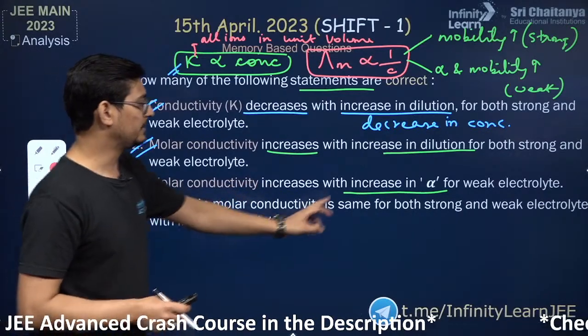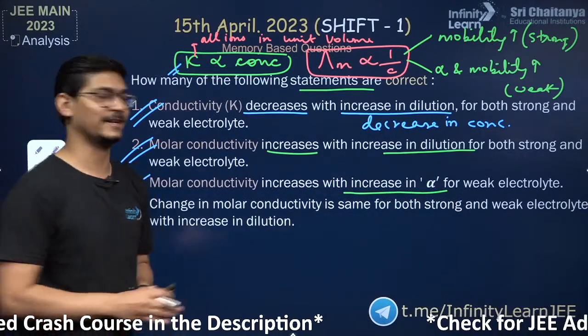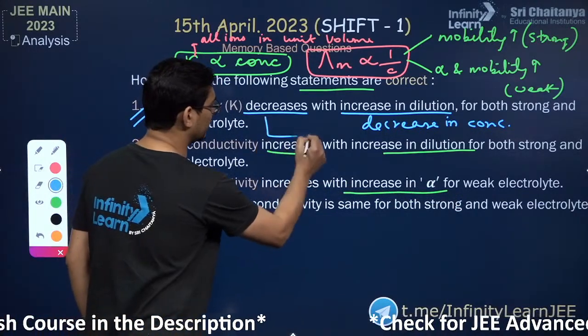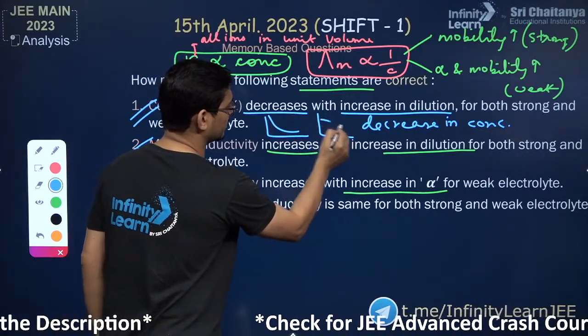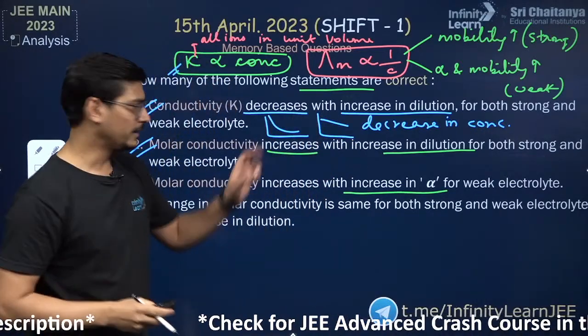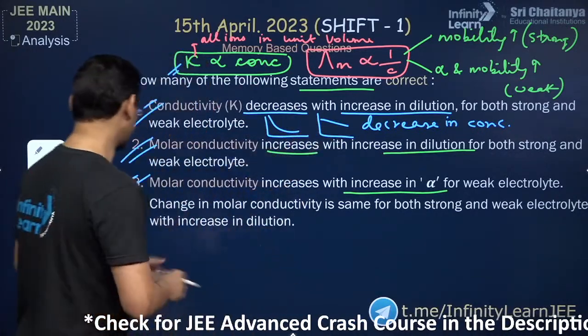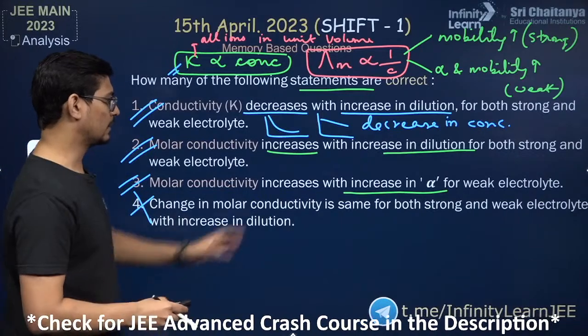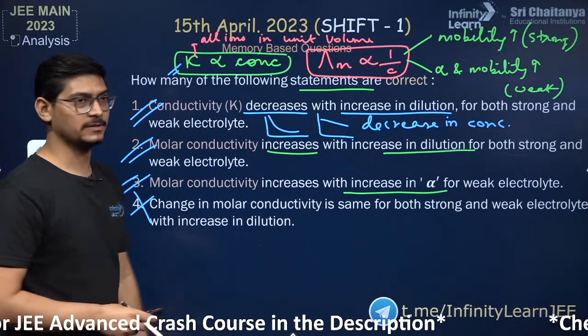Change in molar conductivity is same for both strong and weak electrolyte? No, this is not correct, right? Remember, for weak electrolyte, the graph goes like this. For a strong electrolyte, the graph goes like this. For weak electrolyte, it is like this, okay? For strong electrolyte, it's a straight line. So this is not correct. Change in molar conductivity is not same for strong and weak electrolyte with increase in dilution.